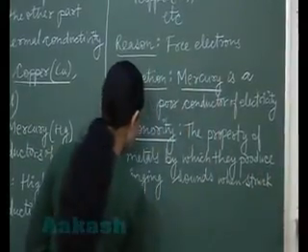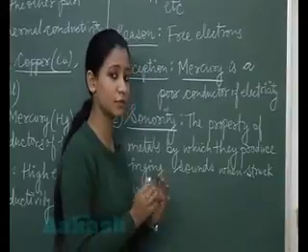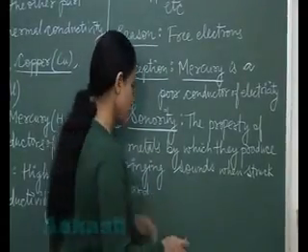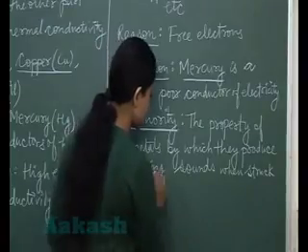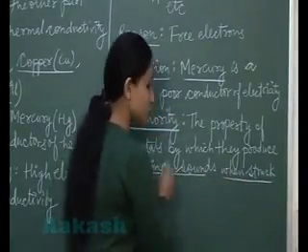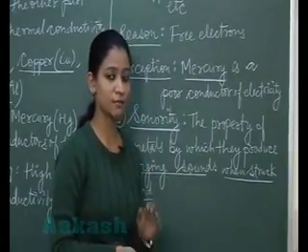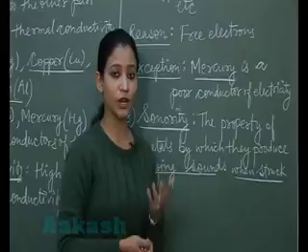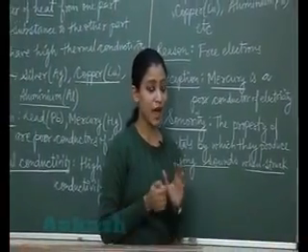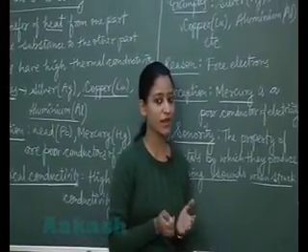So students, generally the metals are known as sonorous because they possess the property that they produce ringing sounds when they are struck hard. So it is actually the property in which they produce the ringing sound when struck hard. We have various examples. Students, if the coin drops on the floor, we hear the sound, and that is because the metals are sonorous. One very good example is of the handbell which is used in the schools. Handbells are made up of metals, and when they are struck hard, we hear the sound.